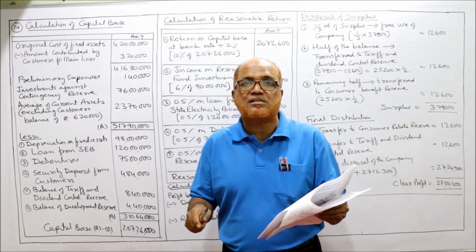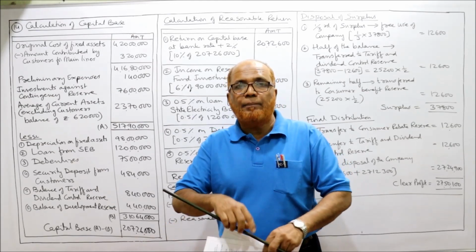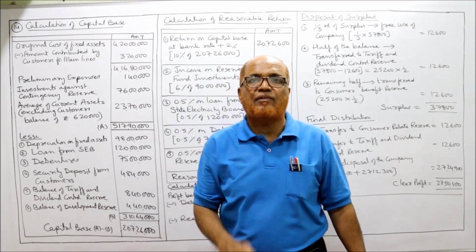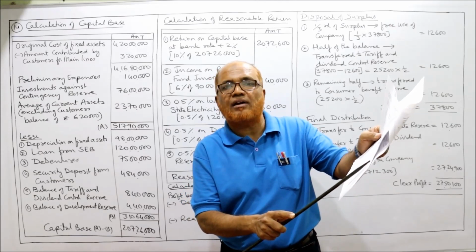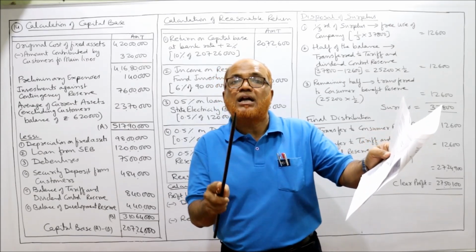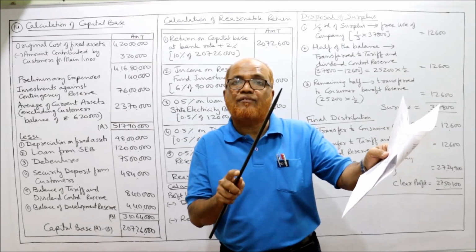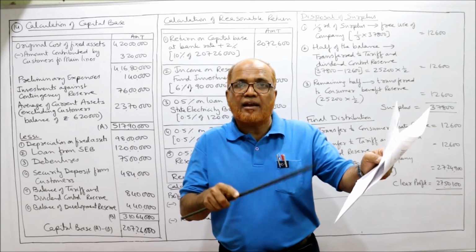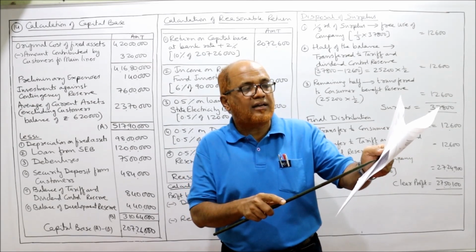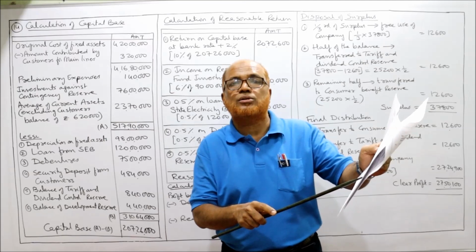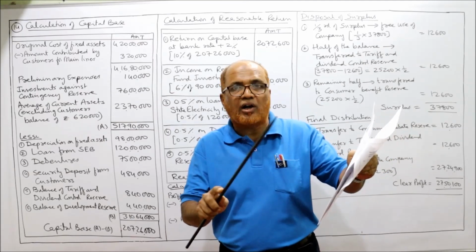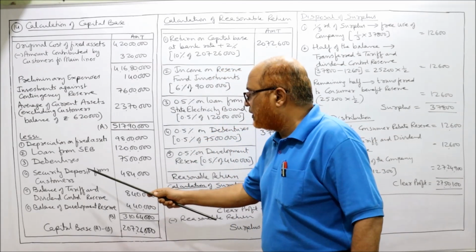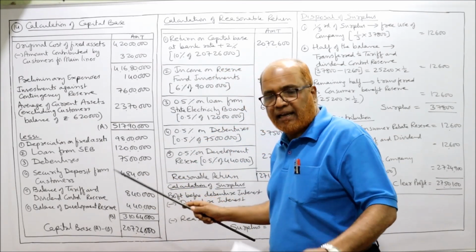In other words, debentures are 75 lakh. When debentures are 75 lakh, 10% of 75 lakh, you will get 7,50,000. So here interest is given as 7,50,000, and we can say debentures are 75 lakh. So indirectly it is given, not directly. This 7,50,000 is not the debenture, it is the interest on debenture. So debentures are 75 lakh.